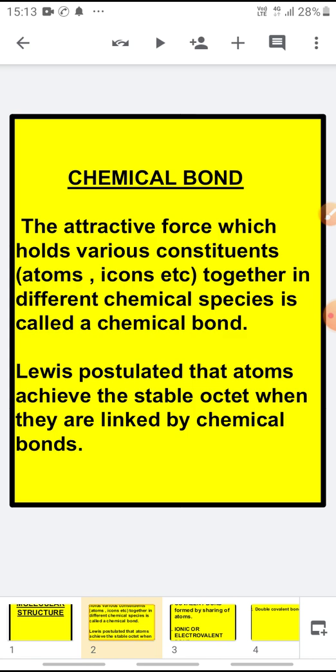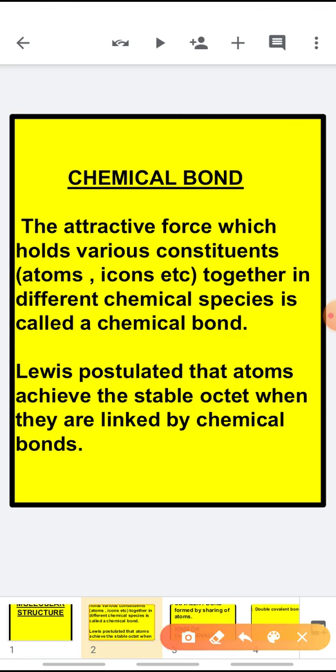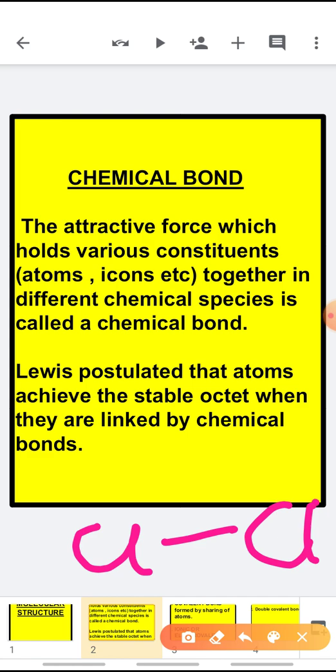Now children, first of all I am starting with the chemical bond. What actually is a chemical bond? A chemical bond is an attractive force which holds the two atoms together. The constituent particles may be ions or atoms.